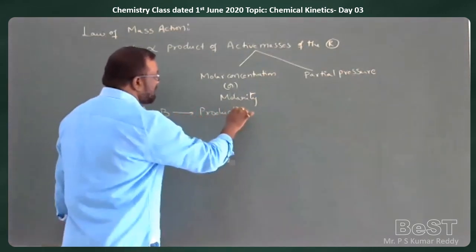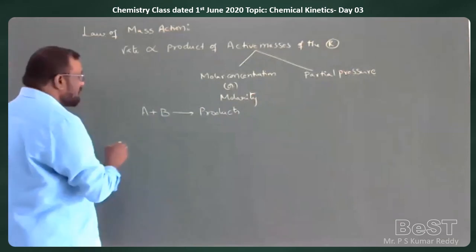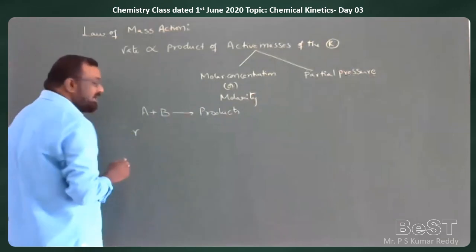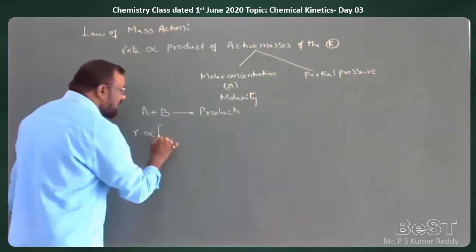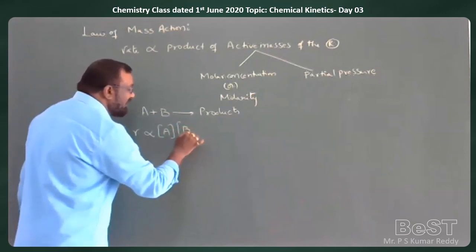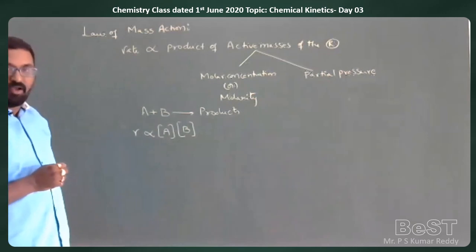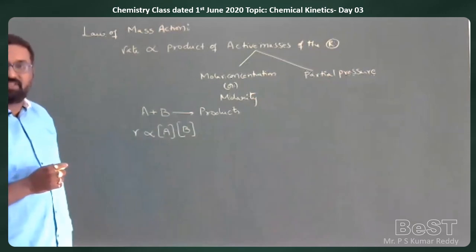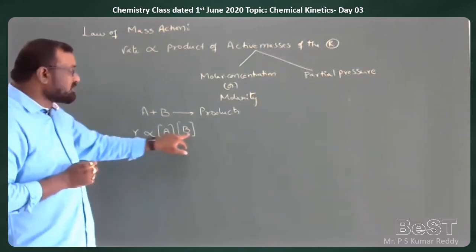So here, according to law of mass action, rate is directly proportional to the product of molar concentrations of A and B, because A and B are the reactants. That is, the product of concentration of A into concentration of B.